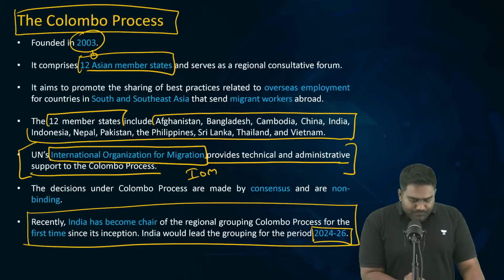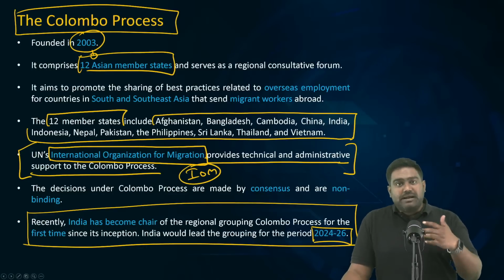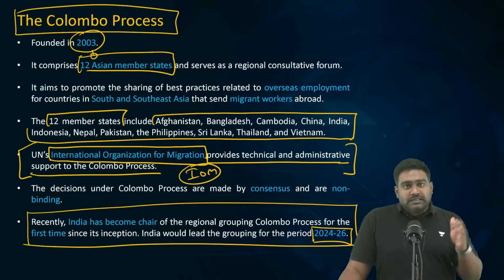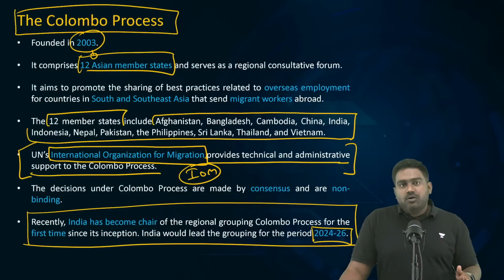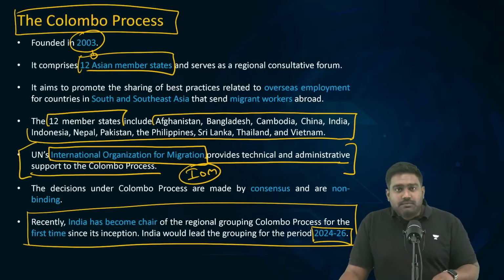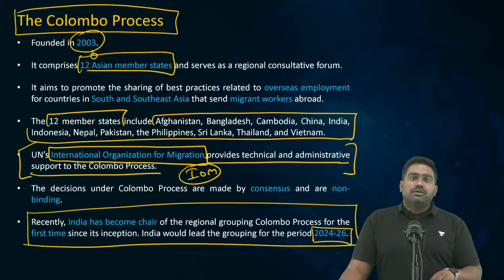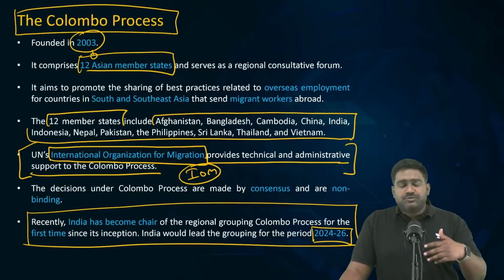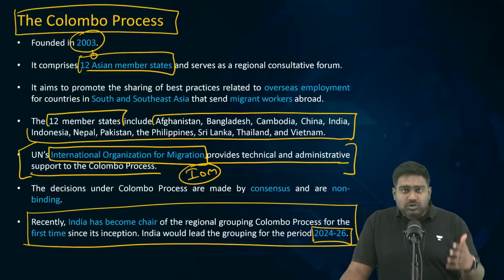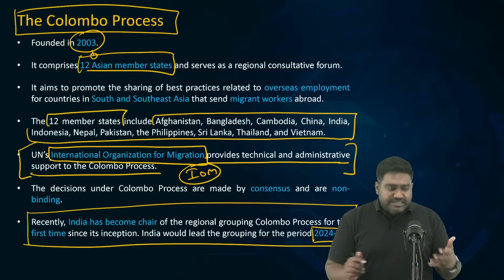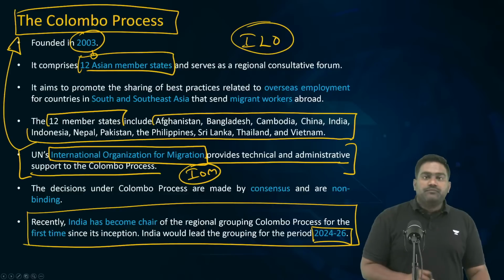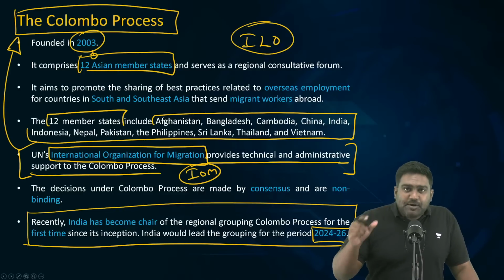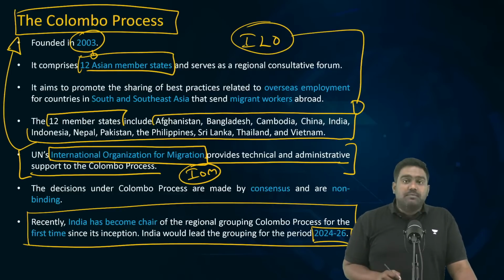Under the UN, there is an organization that deals with migration related issues, the International Organization for Migration, IOM. It's a UN organization that focuses on migrant populations, right? It focuses on their human rights. It protects migrant workers and comes out with global standards. So it is assisting the Colombo process. It's assisting these 12 countries to ensure that the standards of the International Labour Organization, the ILO, are followed and implemented.